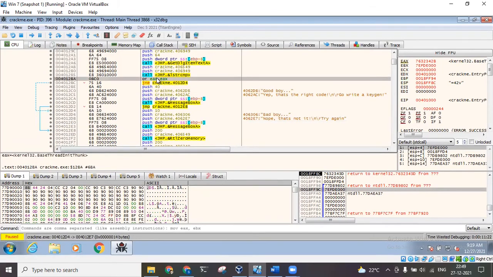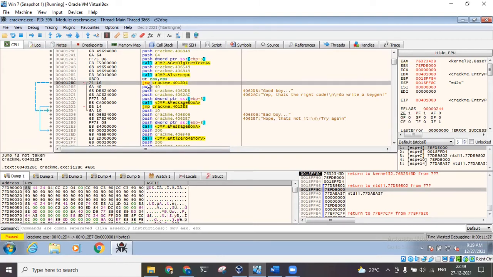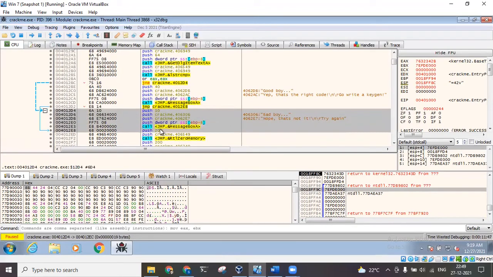So basically there is some OR statement, some sort of a comparison is being done, and then a conditional jump if not equal to 0 to this location 4012D4. So basically if something is not equal, after this OR statement, then you jump to this memory location 4012D4, which is basically this one. So this statement, as we can see, is the jump to the code which is executed if the code is not correct, right?